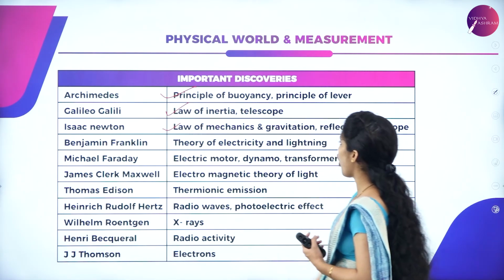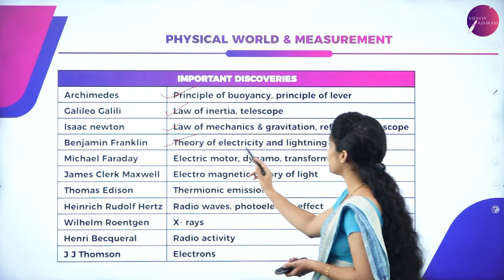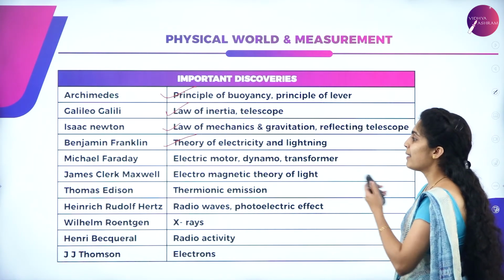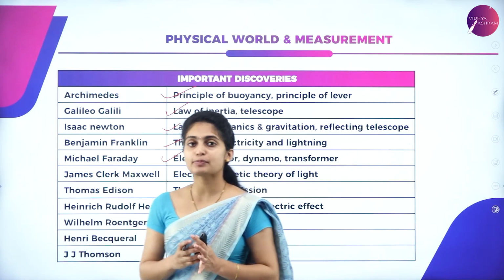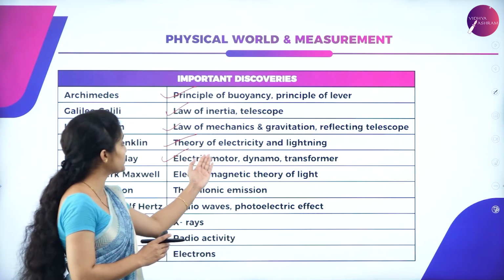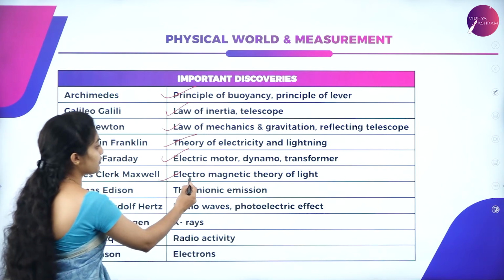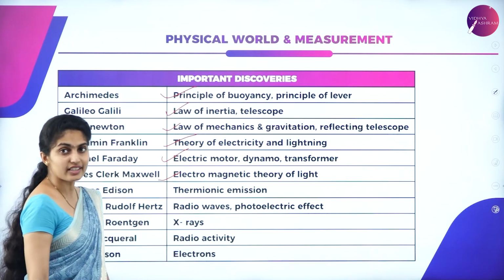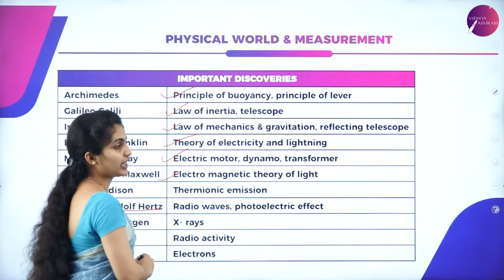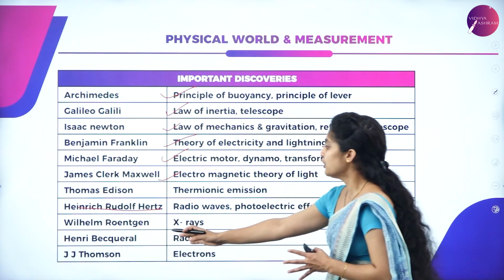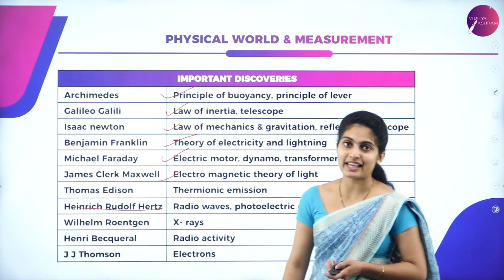Isaac Newton gave the laws of mechanics, gravitation, and the reflecting telescope. Benjamin Franklin gave the theory of electricity and lightning. Michael Faraday gave the explanation of the electric motor; by giving certain concepts of electricity and magnetism, he introduced the dynamo as well as transformers. Then you have James Clerk Maxwell, who gave the electromagnetic theory of light. Thomas Edison, thermionic emission. Heinrich Rudolf Hertz gave radio waves as well as the photoelectric effect. Wilhelm Röntgen, X-rays. Henri Becquerel, radioactivity. J.J. Thomson, the electron.